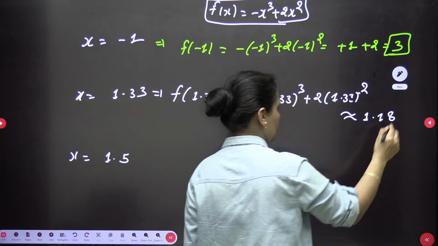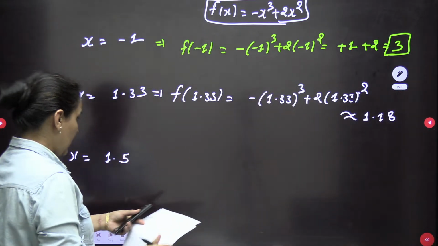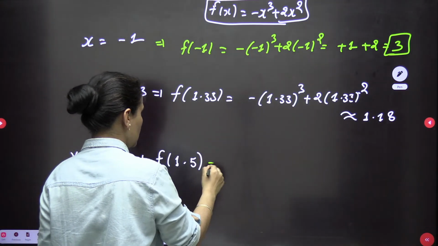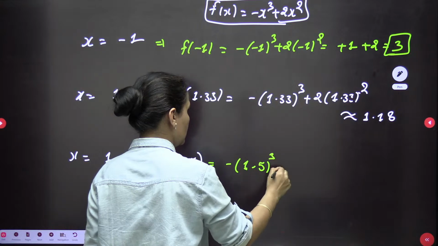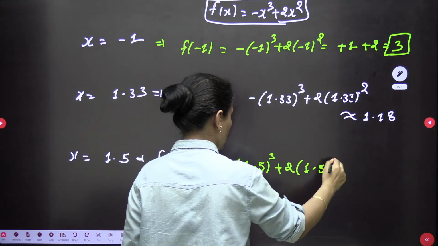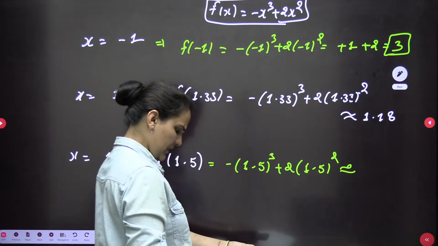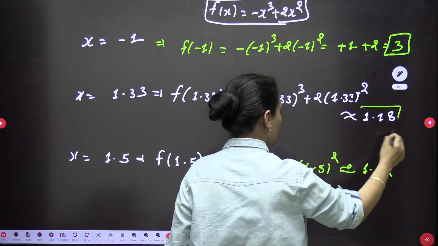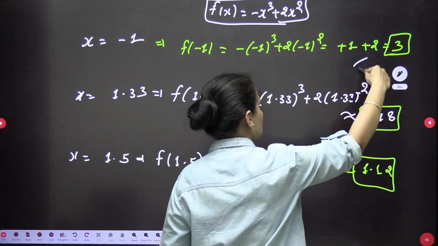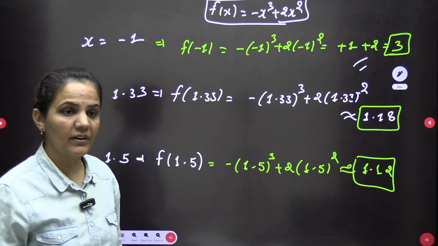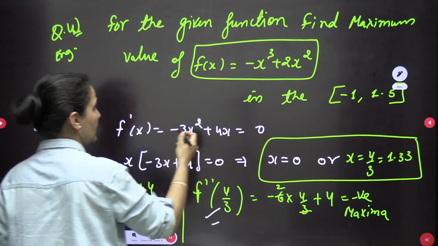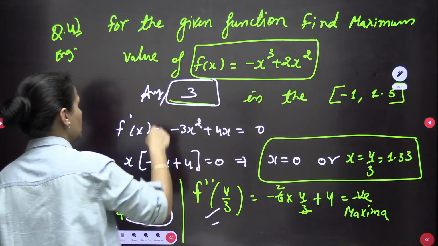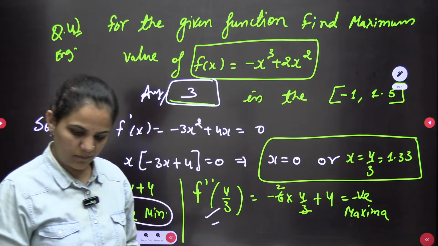And when I solve for 1.5, minus 1.5 whole cube plus 2 into 1.5 whole square, this gives approximately 1.12. I need to find the maximum value among these three. You can see the maximum is this one, the maxima of maxima in the given range. So the maximum value of the function will be 3. The answer of this question must be 3.